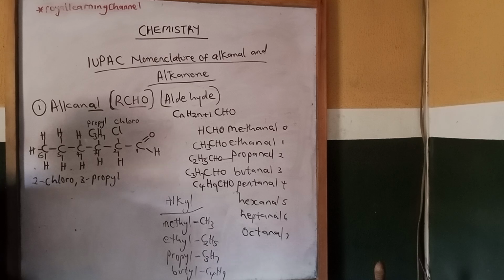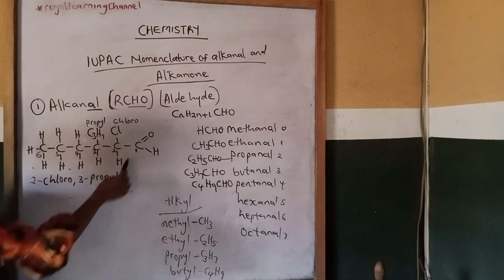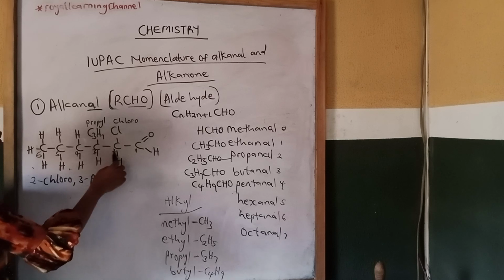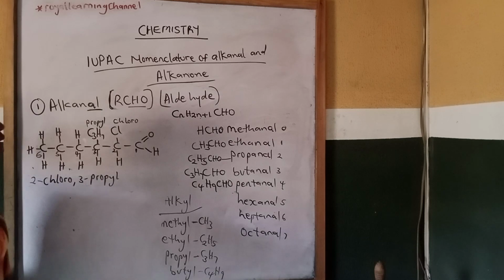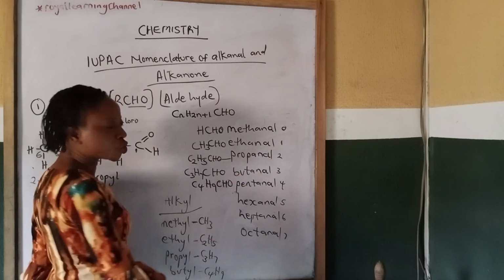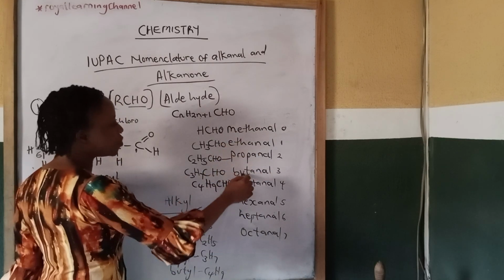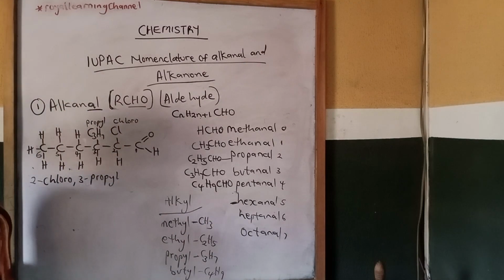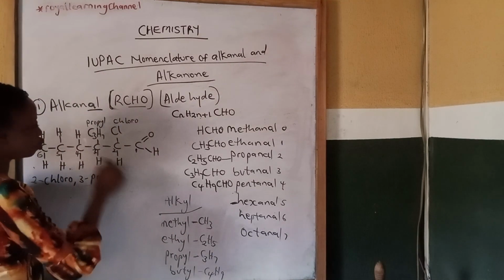Then let's look at an alkanal with 6 carbon atoms in its molecular formula. 1, 2, 3, 4, 5, 6. So an alkanal with 6 carbon atoms will be the sixth member of alkanal. So the sixth member of alkanal is called hexanal.